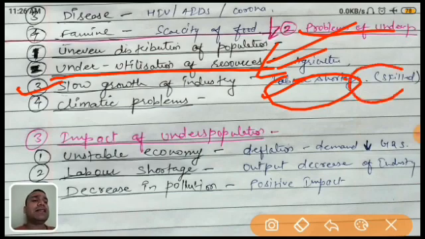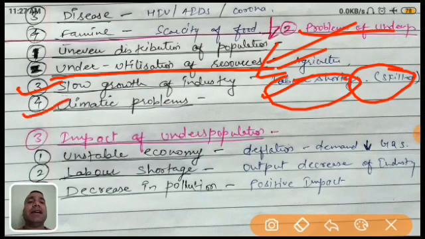So basically this reason is skilled labor. There are fewer skilled laborers in those particular underpopulated countries. That's why the industry does not grow properly, and they face an economic crisis or economic problem.